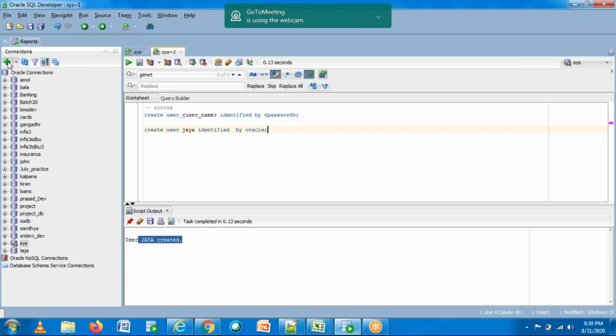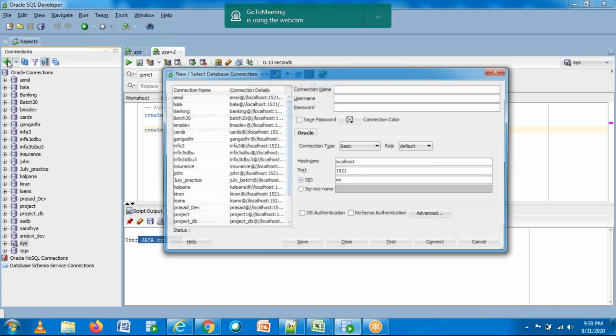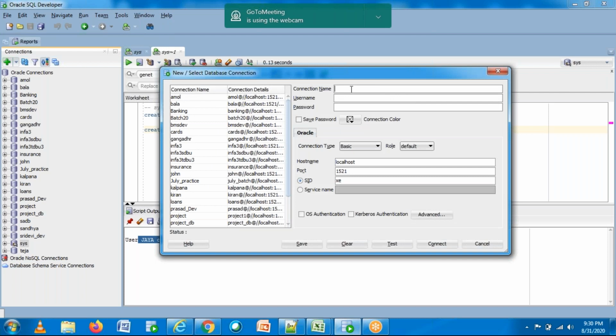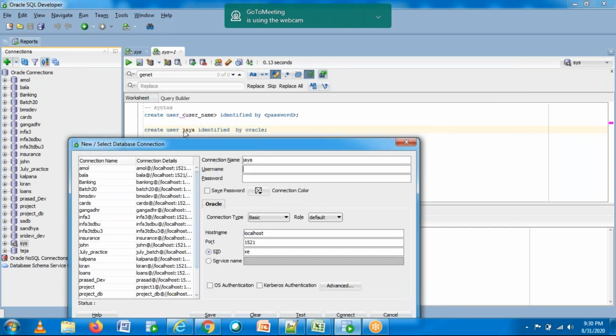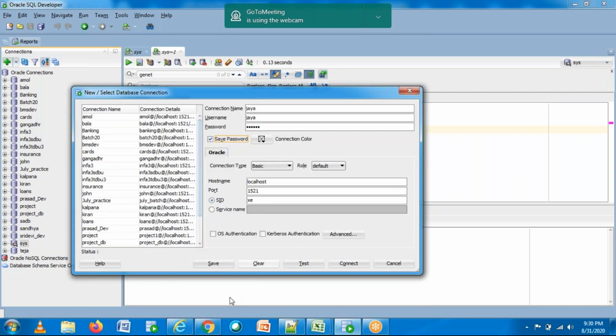Now I need to configure this user. Just click on this connection button and give the connection name as Jaya. The username should be the username which you have given here, and the password should be the password which you have given here. The password should be case sensitive. Click on save password, and click on save here.